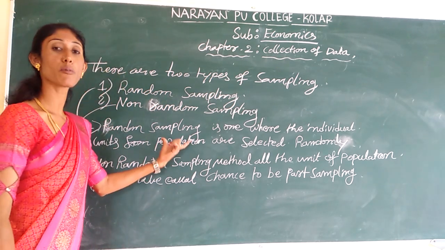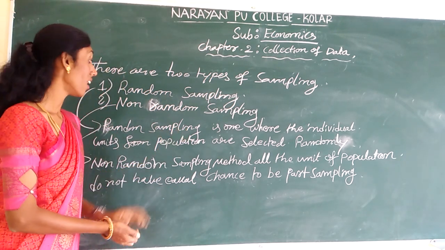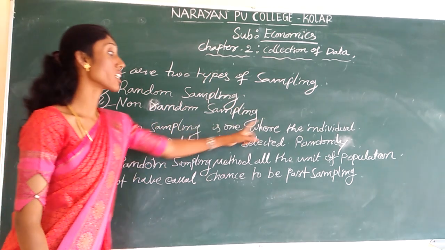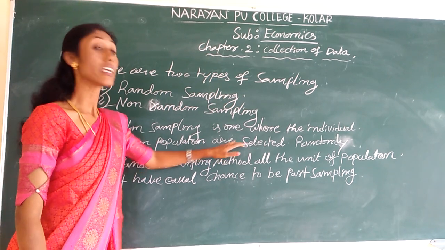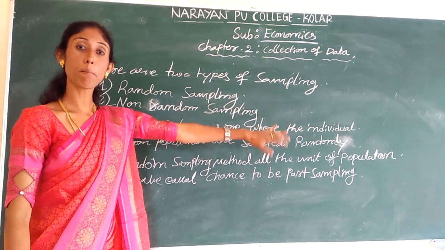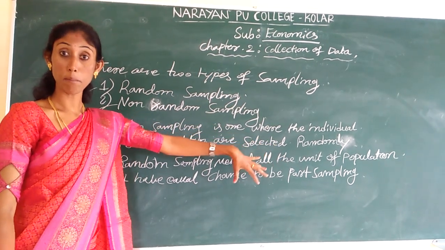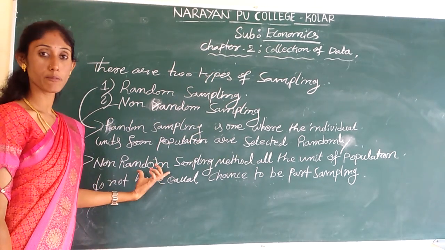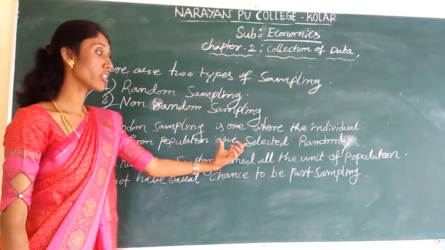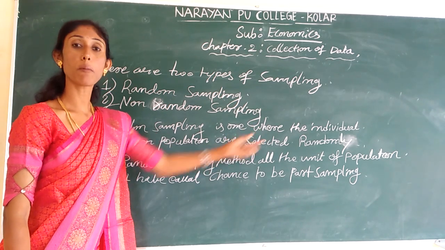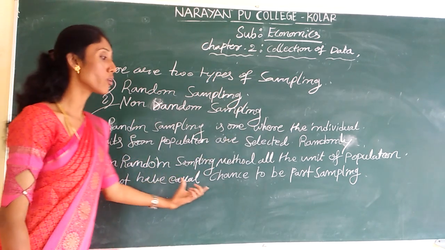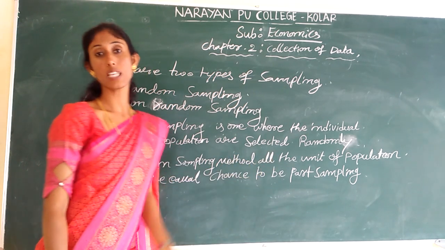It is just the opposite of random sampling. Under random sampling, each and every unit or individual of the population will have an equal chance to be a part of the sampling. But under non-random sampling, each and every unit of a population will not have an equal chance to be a part of the sampling.